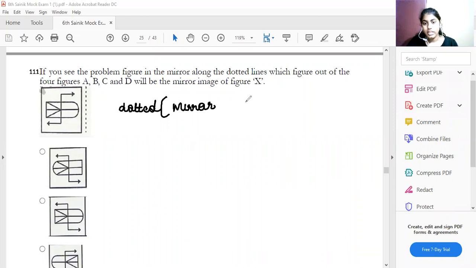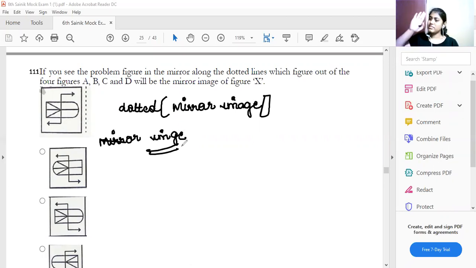Listen here, what is the mirror image of that? It is very easy. This question is from the chapter called mirror image. Student, listen to me, it is a very easy concept. The diagram in the mirror will be opposite to the original. That is what is meant by the mirror image of the figure. So look at the mirror image. This one should come this side, and this one should face this side. So which one is the correct answer now?